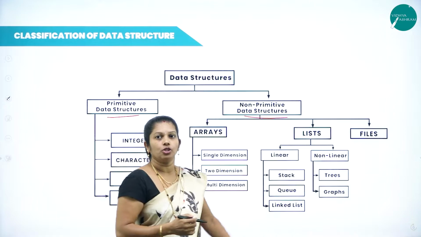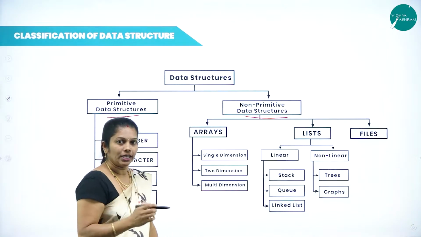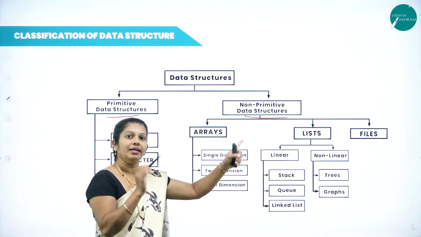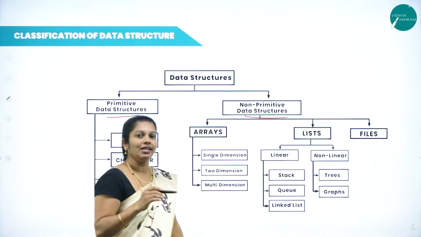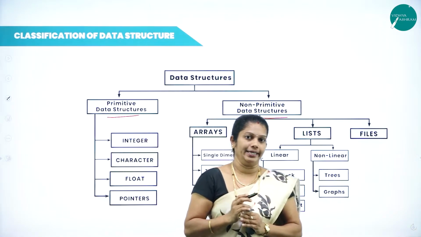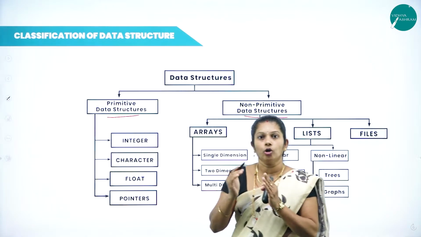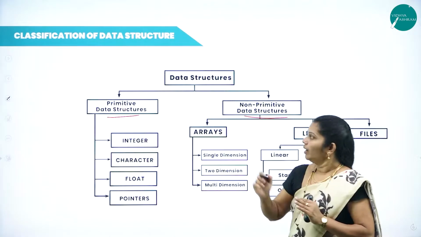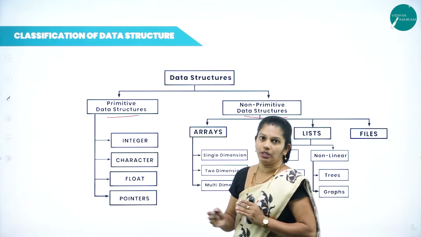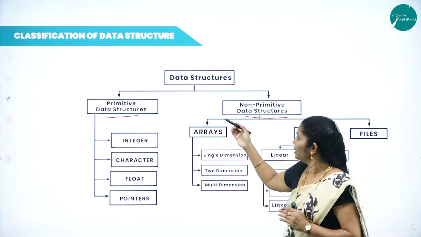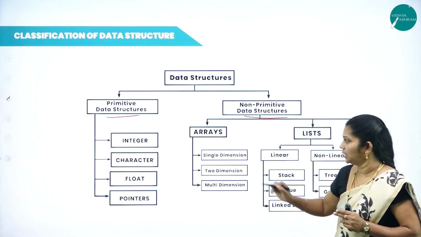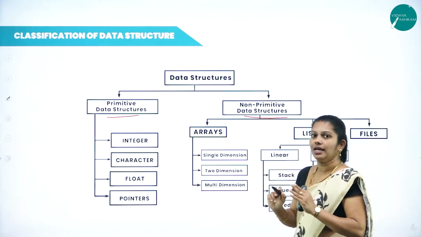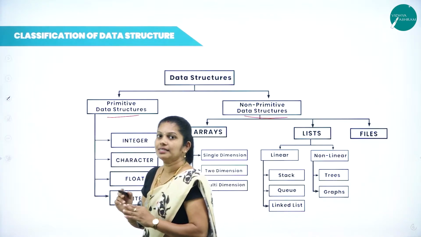Then what do you mean by non-primitive data structure? Non-primitive data structure is derived from primitive data structure only, but it is very complex by nature and it concentrates on a group of data items. Whereas primitive concentrates on only single data items, here it concentrates on a group of data items. When we come to the classification of non-primitive data structure, there are three classifications: arrays, list as well as files.